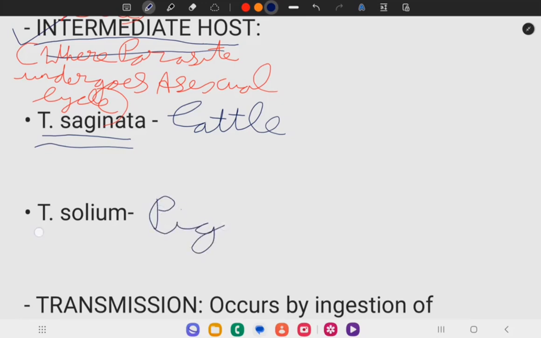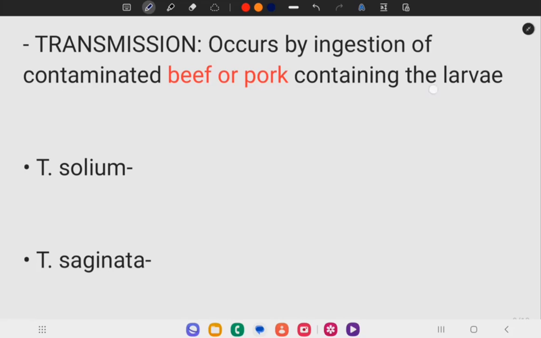The infective form of Taenia solium and Taenia saginata is larva.